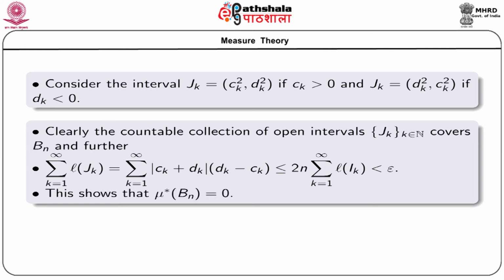And this shows that mu star of Bn is equal to 0, and this completes the proof of our assertion.